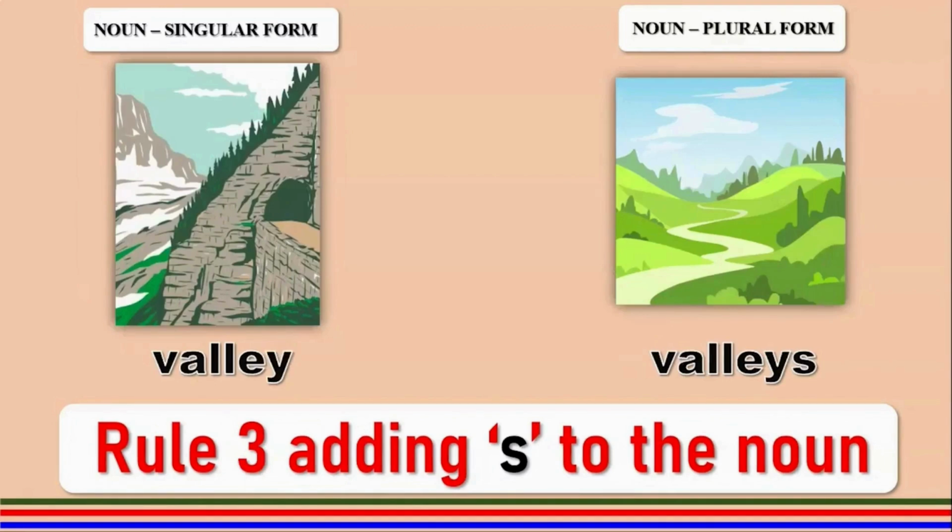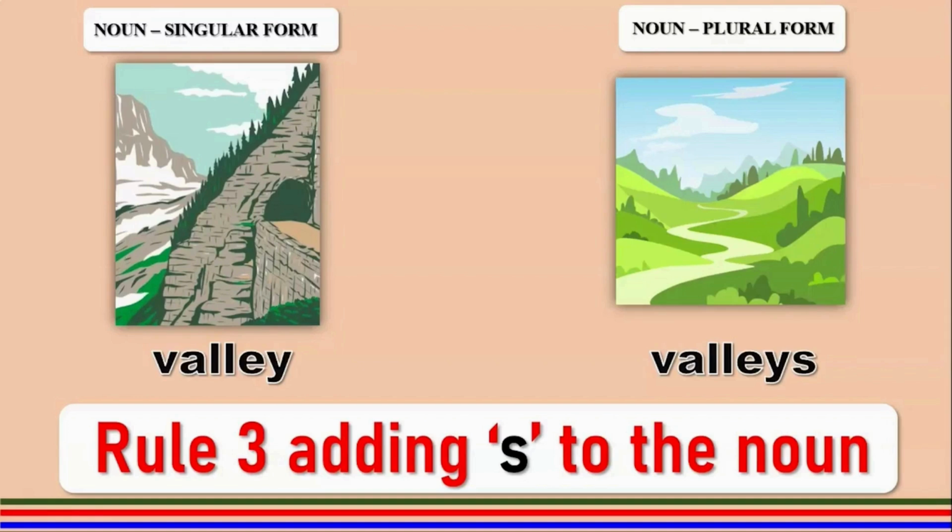Valley. Valley ends in EY, a vowel and a consonant. So this simply follows rule number 3. We add an S to get valleys. This Y does not become IES because it has a vowel before it.